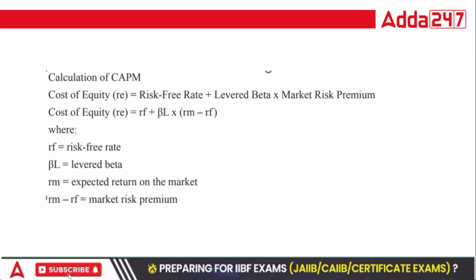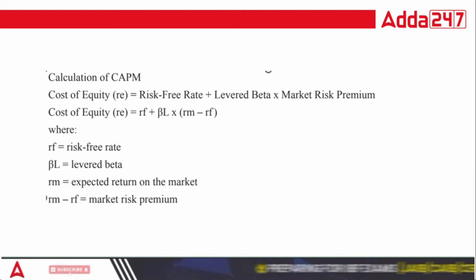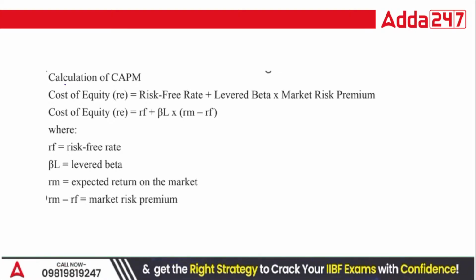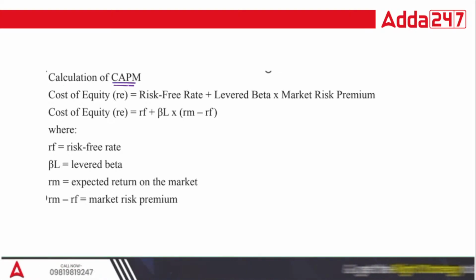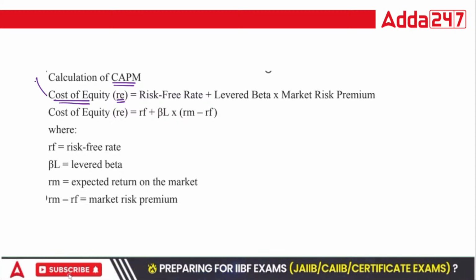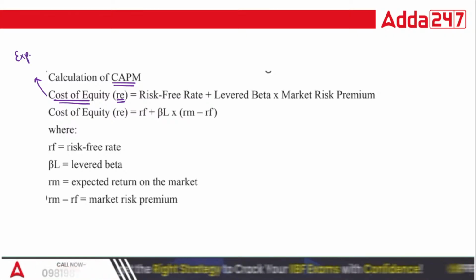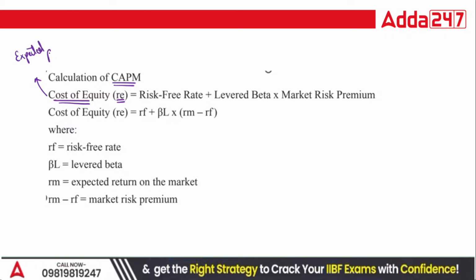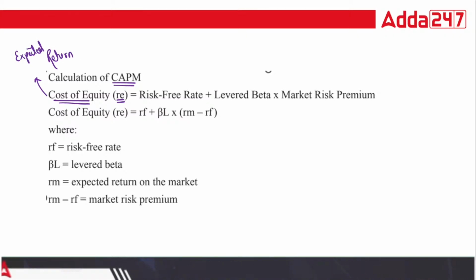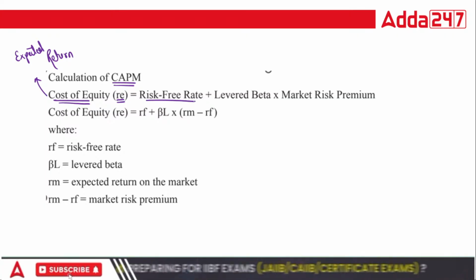So let's quickly see what is the formula that we need to apply. Here, for calculation of CAPM, you require cost of equity. This cost of equity is your expected return, equal to the risk-free rate, which is what you get when you invest in government bonds.